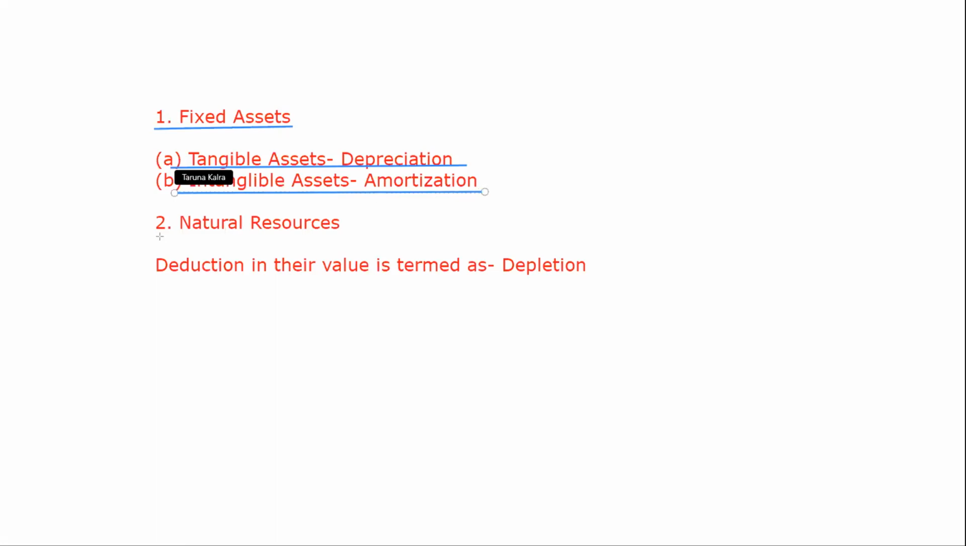The second type of assets are your natural resources. A reduction in the value of natural resources is termed as depletion. I hope these terms are clear to everyone, and the distinction between depreciation, amortization, and depletion.